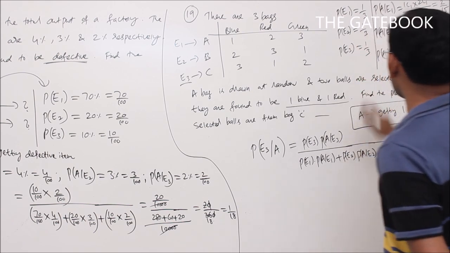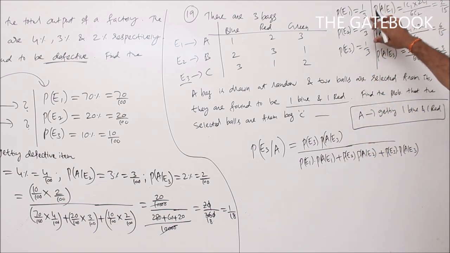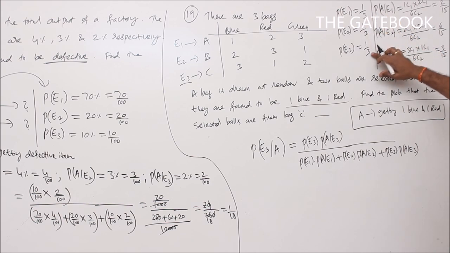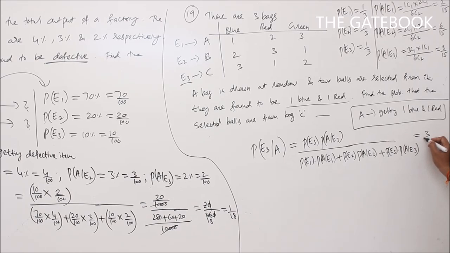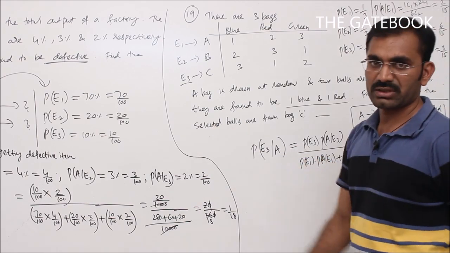So substituting all these values here, P of E1 is 1 by 3, P of E2 is 1 by 3, P of E3 is 1 by 3, and the P of A given E1, E2, E3 are 2 by 15, 6 by 15, 3 by 15. Simplify this one, finally it will give 3 by 11. 3 by 11, or you can do it by using that shortcut method also.